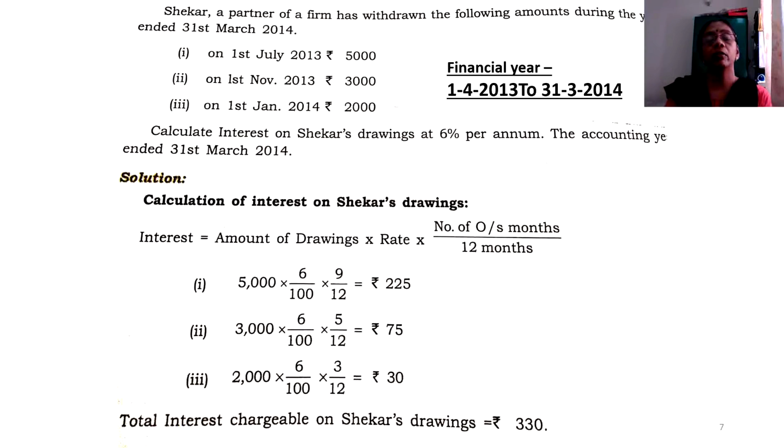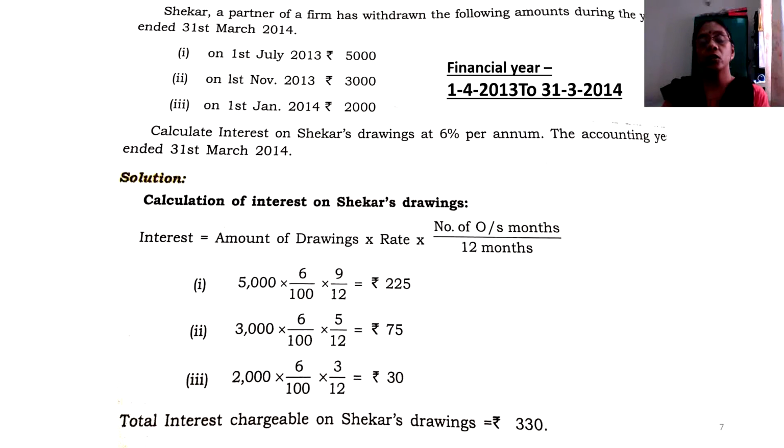Similarly, for each one of the withdrawals, you may have to extend your computation. The next part of the question says on 1st November 2013 Shaker has withdrawn rupees 3,000. So here again 3,000 into 6 by 100 is your rate as usual, but the number of outstanding months differs. It starts this time from 1st November, the date of withdrawal. So counting November, December, Jan, Feb and March is a period of 5 months. So naturally 3,000 into 6 by 100 into 5 by 12 gives you 75 rupees.